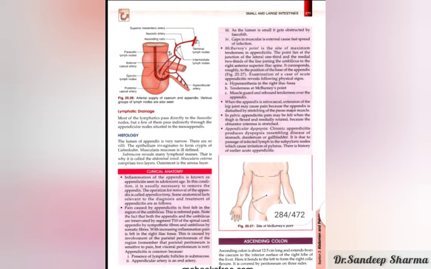And here also you keep in mind that there are two types of peritoneum: one is parietal peritoneum and one is visceral peritoneum. Of these, only the parietal peritoneum is sensitive to pain, but the visceral peritoneum is not sensitive to pain.